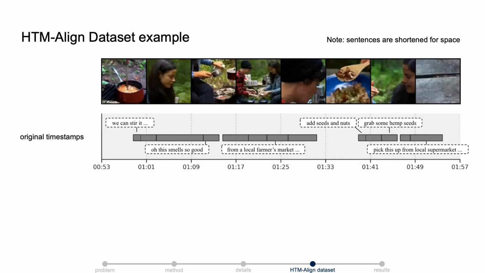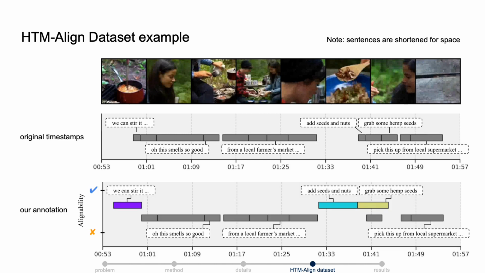This is an example video from HTM aligned dataset. We can see that most of the sentences are not visually alignable, and for those alignable ones, their visually corresponding timestamps are usually not their original timestamps.